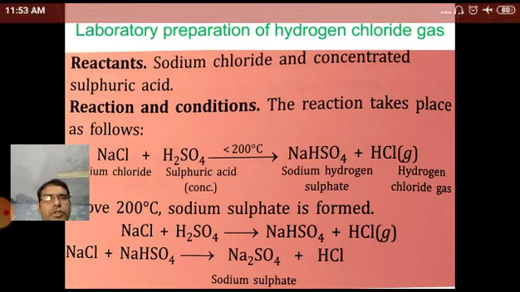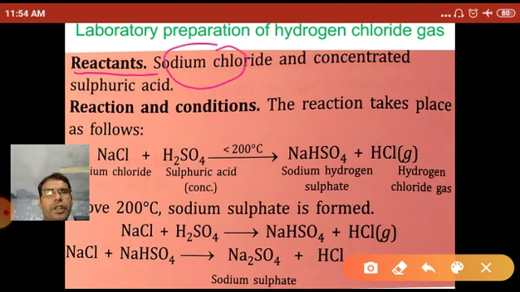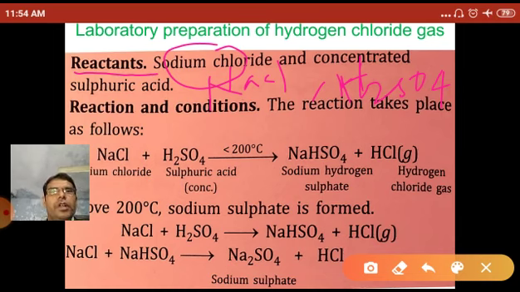So here are the methods. First, the requirements. The reactants used for the preparation of hydrogen chloride gas are sodium chloride, NaCl, and concentrated sulfuric acid, H2SO4. In the previous slide, we also observed the reaction between NaCl and H2SO4.